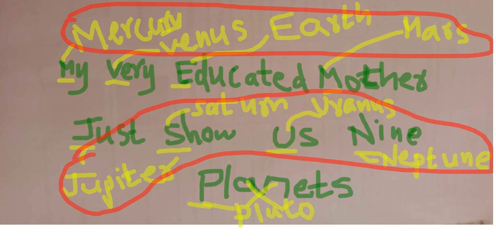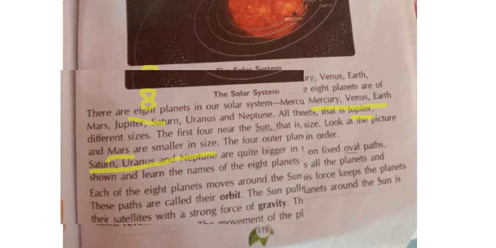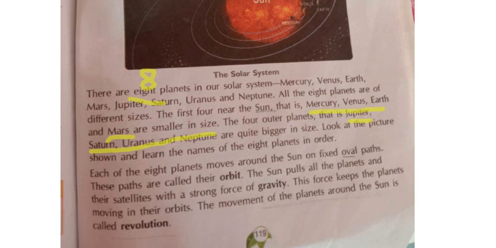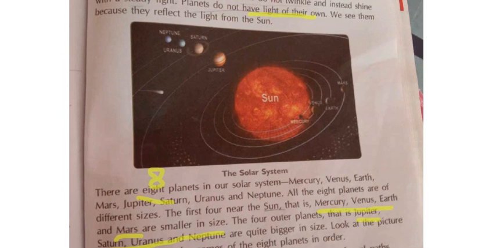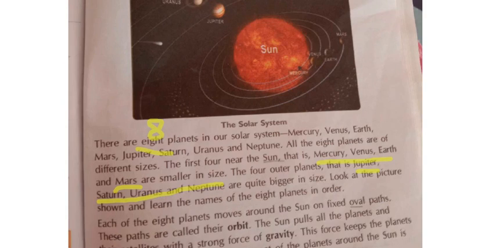These are big in size and these are far away from the sun. These are big, these 4 planets are small. Clear? Yes, according to the order only I have written. Now see. Till here it is clear, no? There are 8 planets. The first 4 planets, Mercury, Venus, Earth and Mars, are near to the sun and small in size. And Jupiter, Saturn, Uranus and Neptune are large in size and they are far from the sun. Okay. Next para. See here what is there.